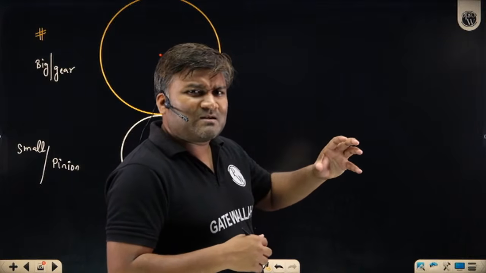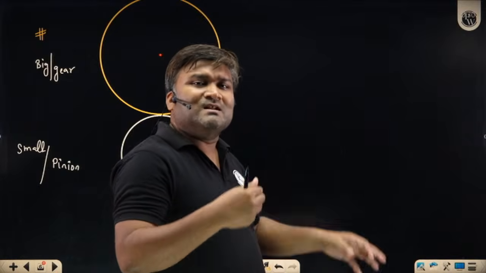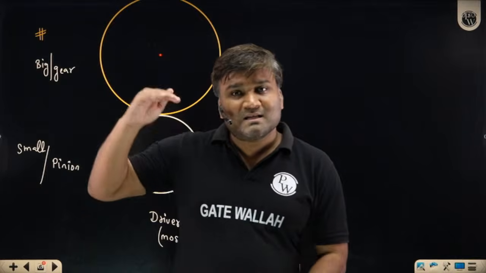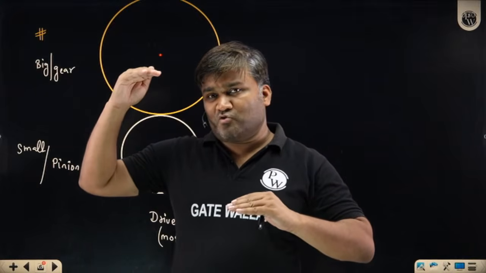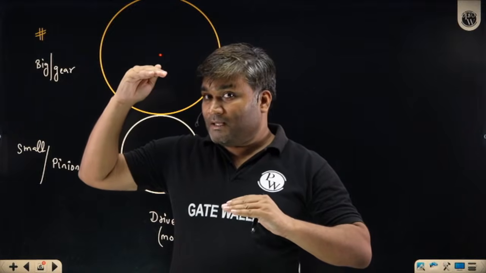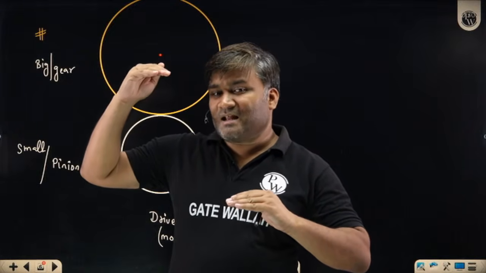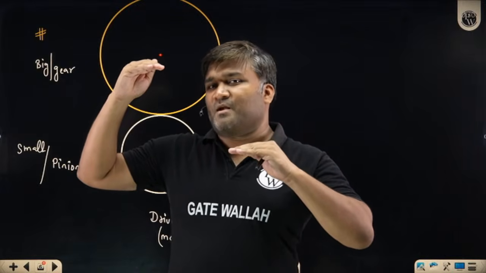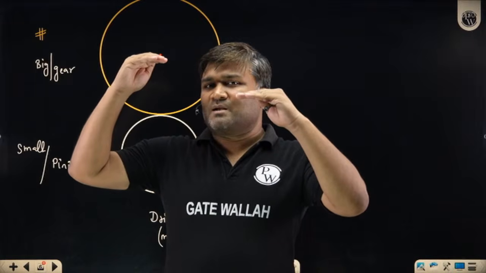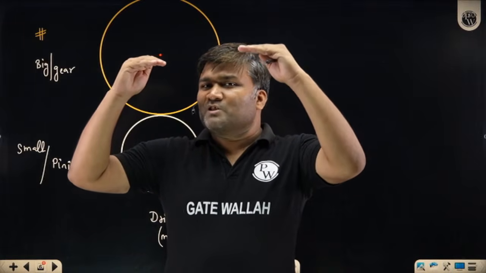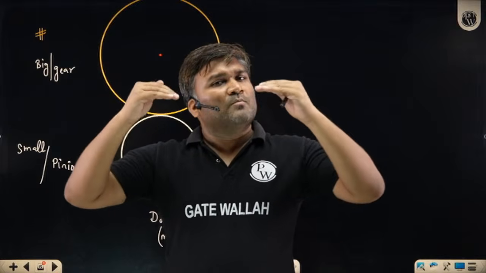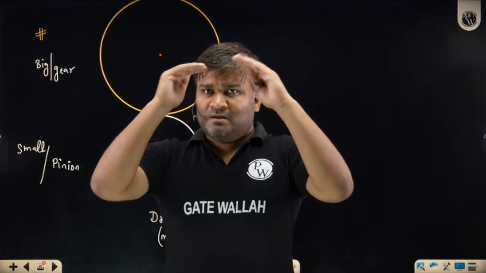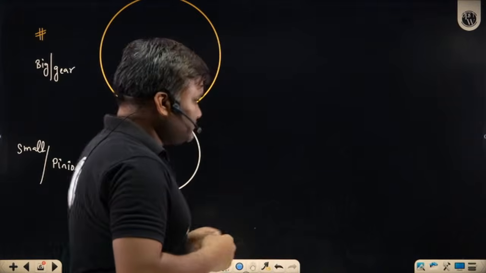The engine shaft is rotating at 1500 rpm, and I want the output speed as 50 rpm, 100 rpm. Then slowly, with the engine running at 1500 rpm, in first gear I want my wheel output at 100 rpm. Then I shift to second gear, and now I want output speed of 300 rpm, 500 rpm. Third gear 1000 rpm. In fourth gear I want the speed to be 1500 rpm, the same as the engine. In most vehicles, the output speed will be the same as the engine rpm when you are running at the top gear.